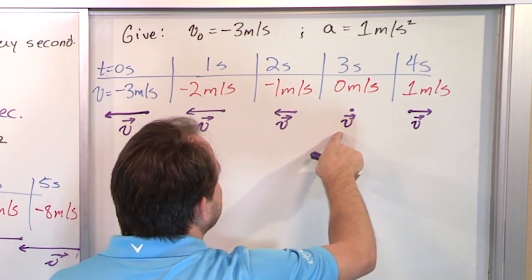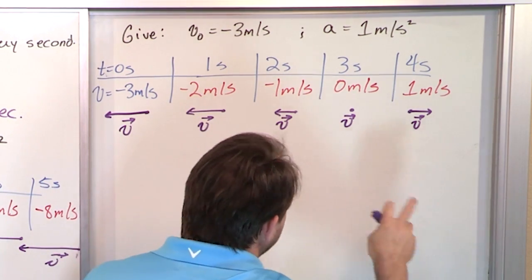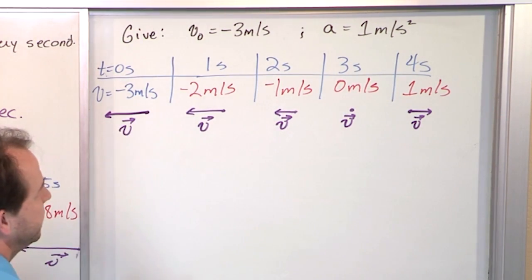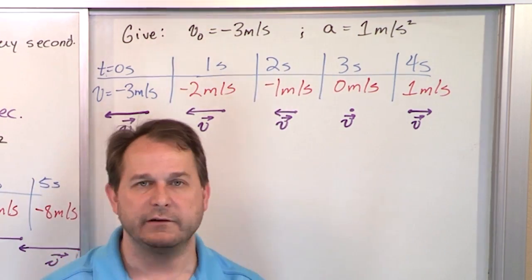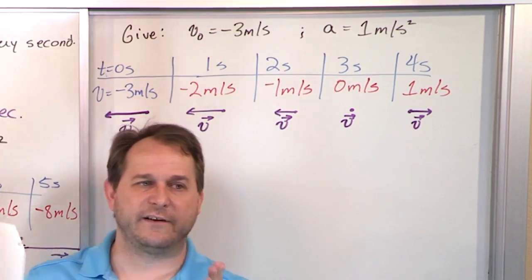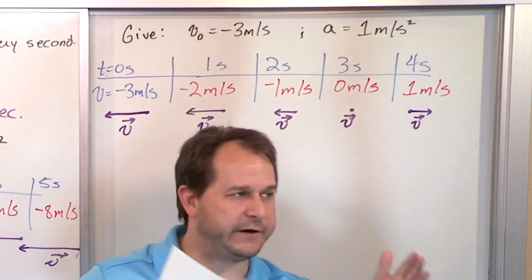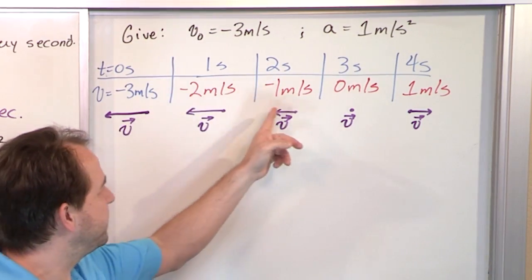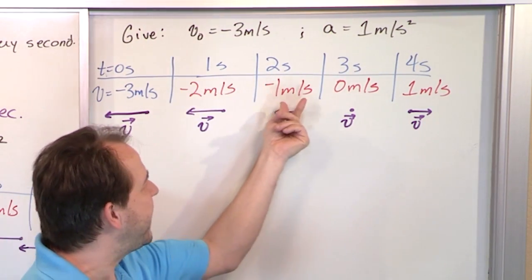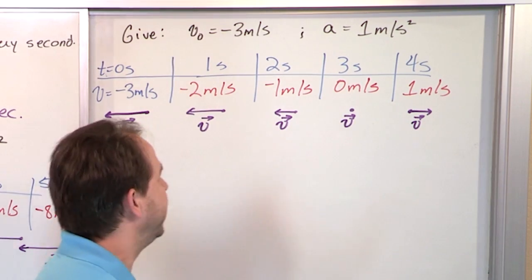I finally get to 0, and then I finally start going forward in the positive sense. So again, positive acceleration is consistent with our definition. It's just adding positive velocity every single second. Every second I'm adding positive velocity. That just happens to slow me down. Eventually I turn around and go the other way.